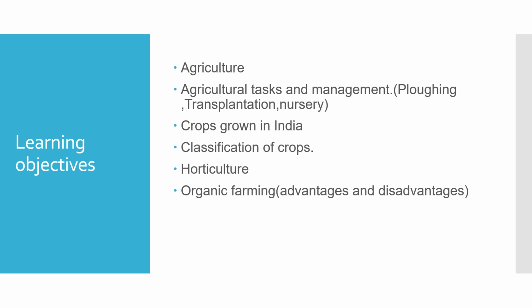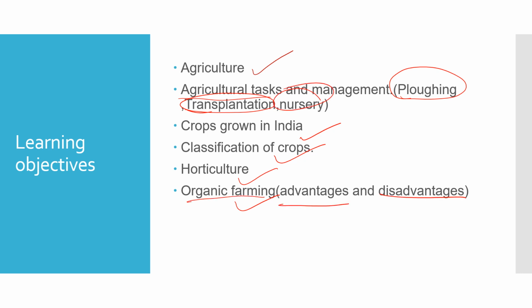In this lesson we are going to learn about agriculture, agricultural tasks and management, crops grown in India, classification of crops, horticulture and organic farming. Under agricultural tasks, we will learn about ploughing, transplantation and nursery. And under organic farming, we are going to learn about its advantages and disadvantages. There are many more things to learn in this lesson.